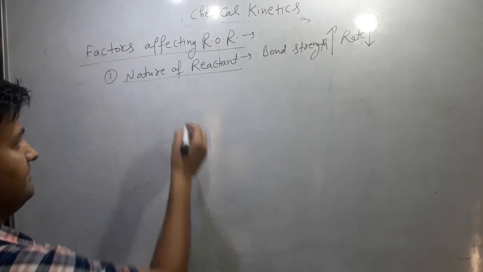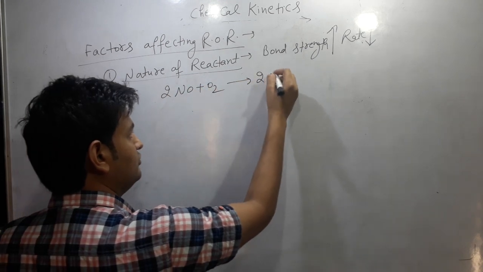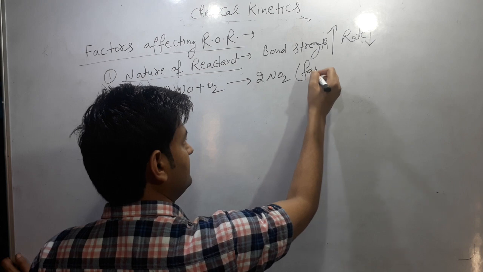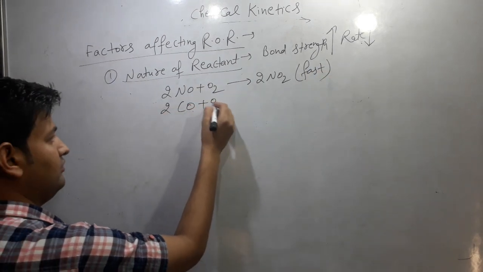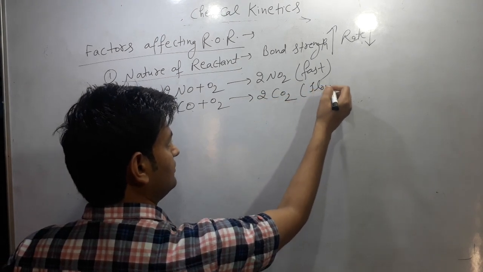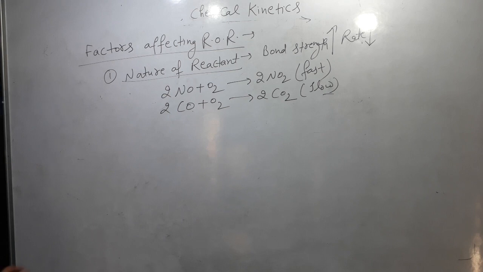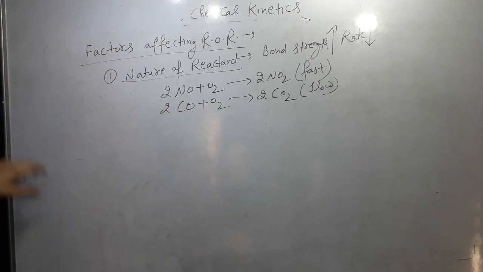A specific example: 2NO plus O2 gives us 2NO2, that reaction is first, and second is 2CO plus O2 gives us 2CO2, that is the slow reaction. It will depend upon the bond strength of the nitrogen-oxygen bond and the carbon-oxygen bond.